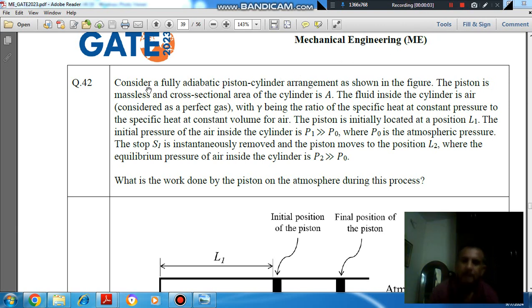Hello, welcome again. We are solving GATE 2023 Mechanical Engineering paper. Question number 42 is: consider a fully adiabatic piston cylinder arrangement as shown in the figure. The piston is massless and cross-section area of the cylinder is A.